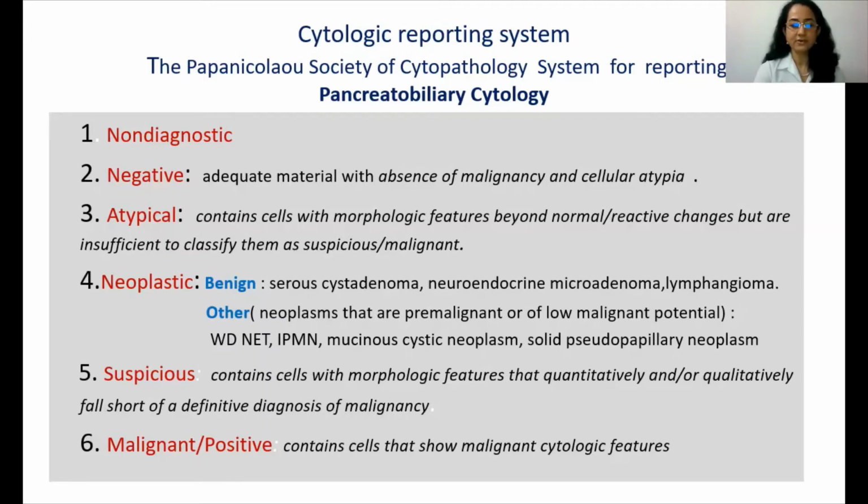The non-diagnostic, negative, atypical, neoplastic benign, which includes serous cystadenoma, neuroendocrine microadenoma and lymphangioma, and neoplastic other, that is neoplasms that are pre-malignant or of low malignant potential. This includes well-differentiated neuroendocrine tumor, the mucinous tumors, and the solid pseudopapillary neoplasm. The next 2 categories are suspicious and the malignant.